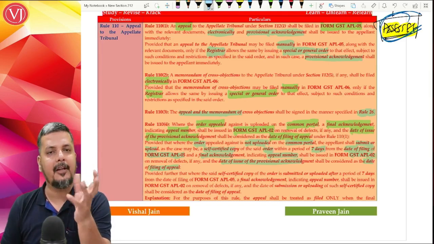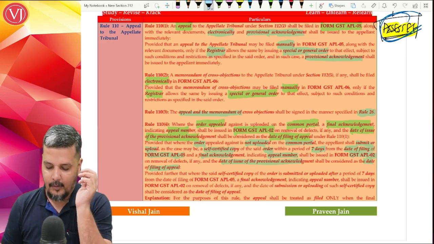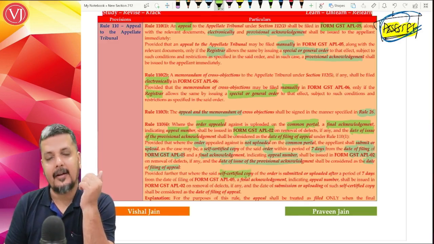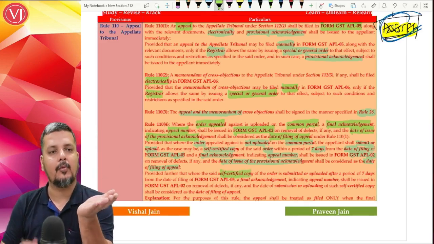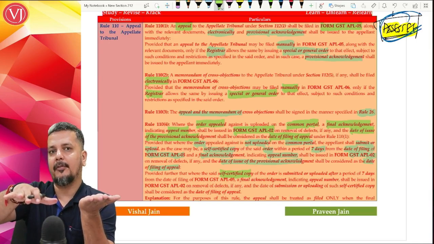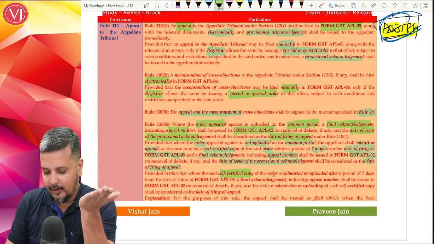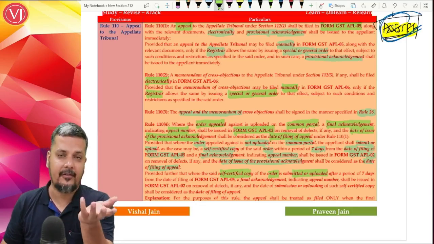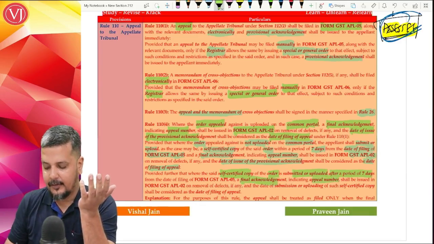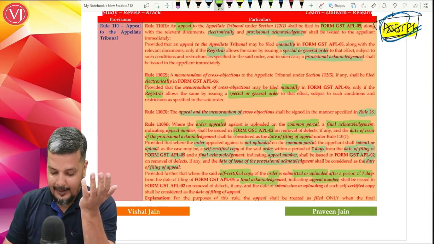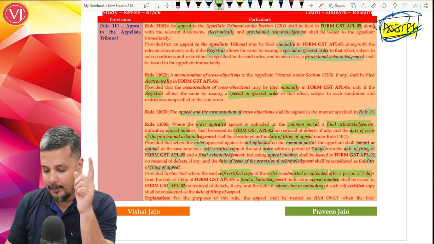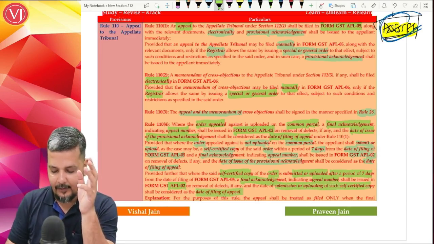So whenever you get an appeal number, it will be APL 02. Now, if at all it is a manual order that you have got and you got the provisional acknowledgement number. So you got a manual order. You took the order from registrar and filed the manual appeals. You got the provisional acknowledgement number, but you did not upload the self-certified copy of the order against which you're filing an appeals within 7 days. Then you'll get a final acknowledgement number along with your appeal number in same form APL 02. But in such case, the date when you have submitted or uploaded the self-certified copy will be taken as date of filing of appeals.